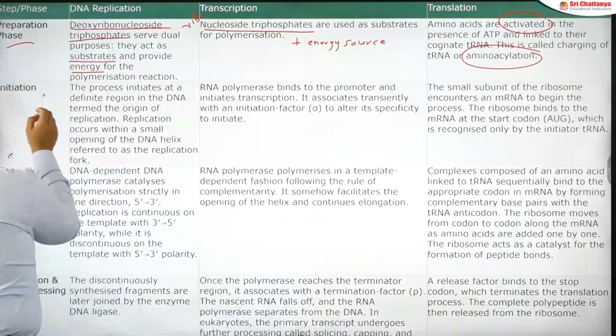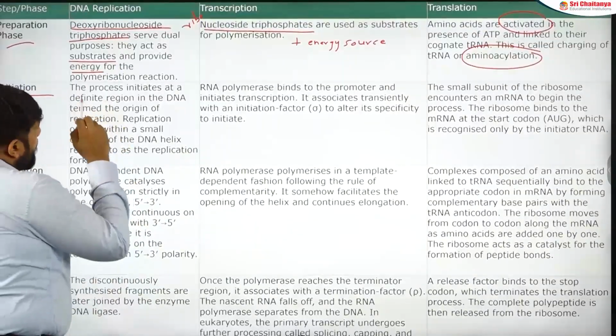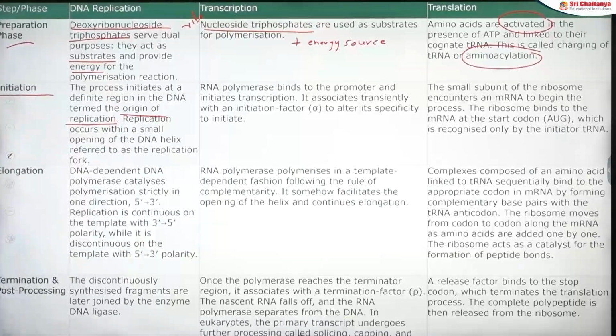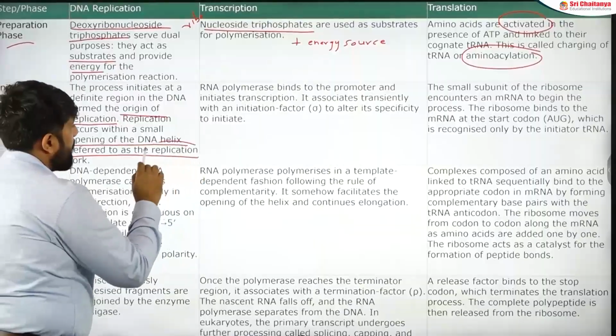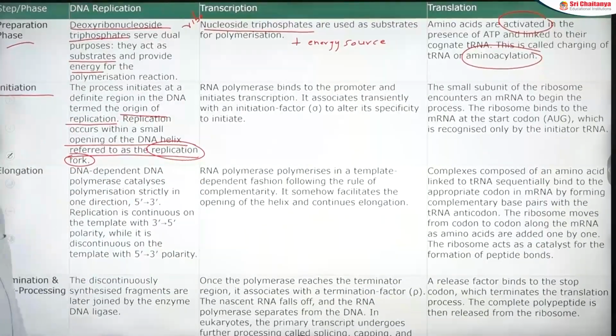Now, in all the cases, let's talk about initiation. Initiation in replication needs an origin of replication, a very important section. Without the origin, can replication happen? No. In eukaryotes you have many origins, but in prokaryotes you have only one ori site. Now, a small opening happens, and then the replication fork is made. The replication fork is an important part, which is made due to the opening of the DNA.